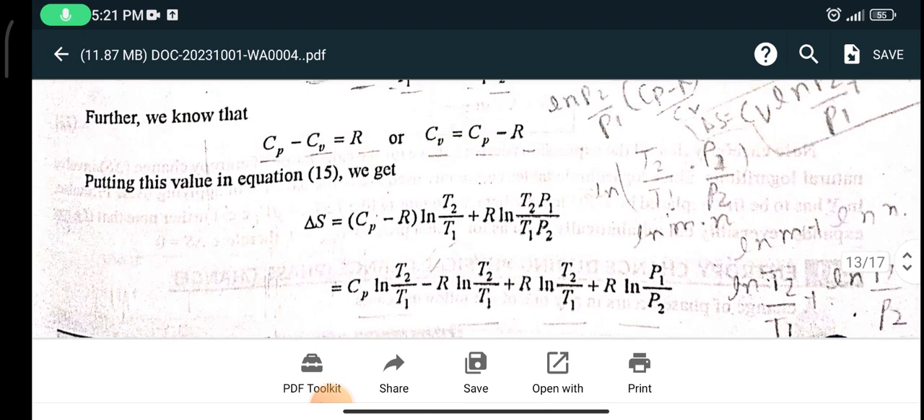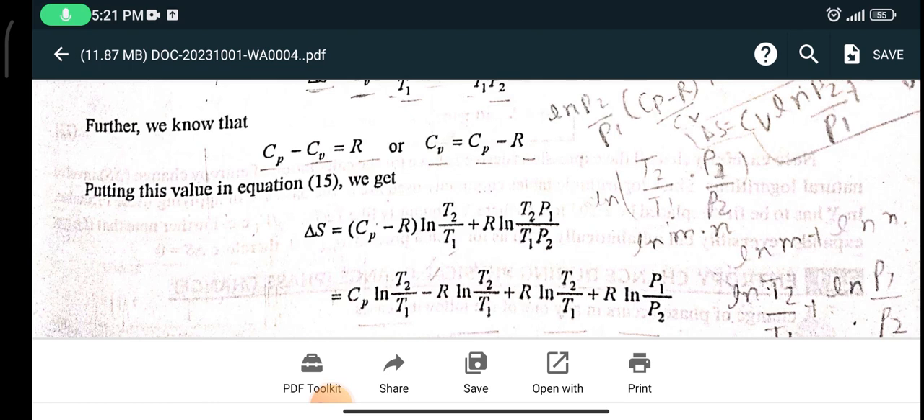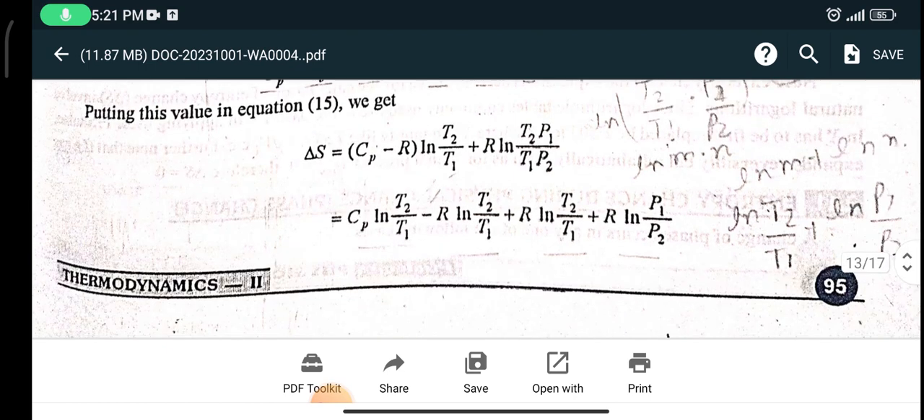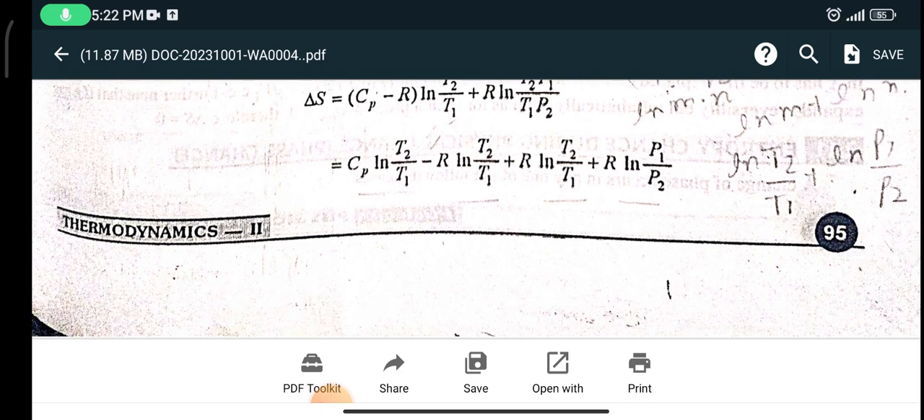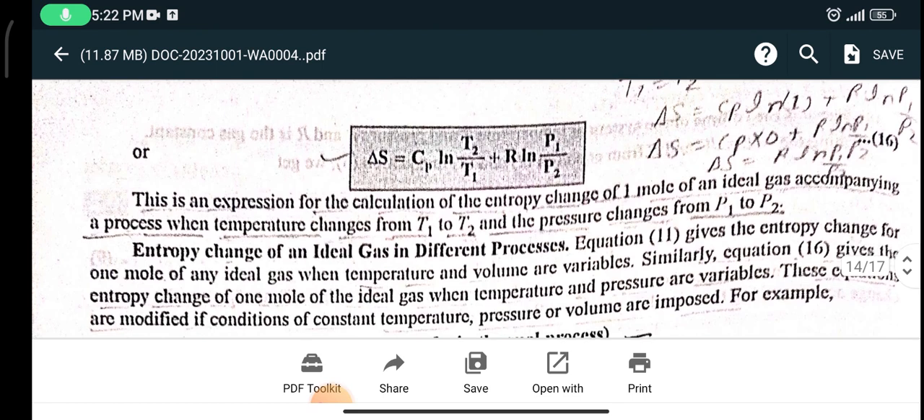We know that Cp minus Cv is equal to nR. When n is 1 mole, Cp minus Cv is equal to R, and Cv is equal to Cp minus R. Delta S is equal to (Cp minus R) ln T2 upon T1 plus R ln T1 P1 upon T1 P2. Delta S is equal to Cp ln T2 upon T1 minus R ln T2 upon T1 plus R ln T2 upon T1 plus R ln P1 upon P2. Delta S is equal to Cp ln T2 upon T1 plus R ln P1 upon P2.